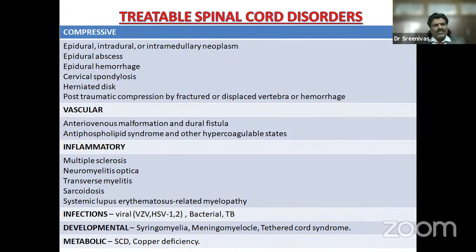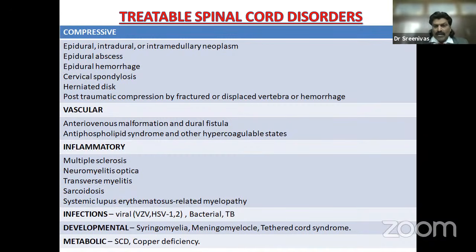So what are the treatable causes? We've talked so much, but the person is interested in his treatment. So what are all the treatable causes of paraplegia? A person comes with paraplegia, you need not think there's not much treatment. There are so many treatable causes of spinal cord disorders. Compressive lesions like epidural, intradural, neoplasm, abscess, hemorrhage, spondylosis, disc, or fracture, they can be treated.